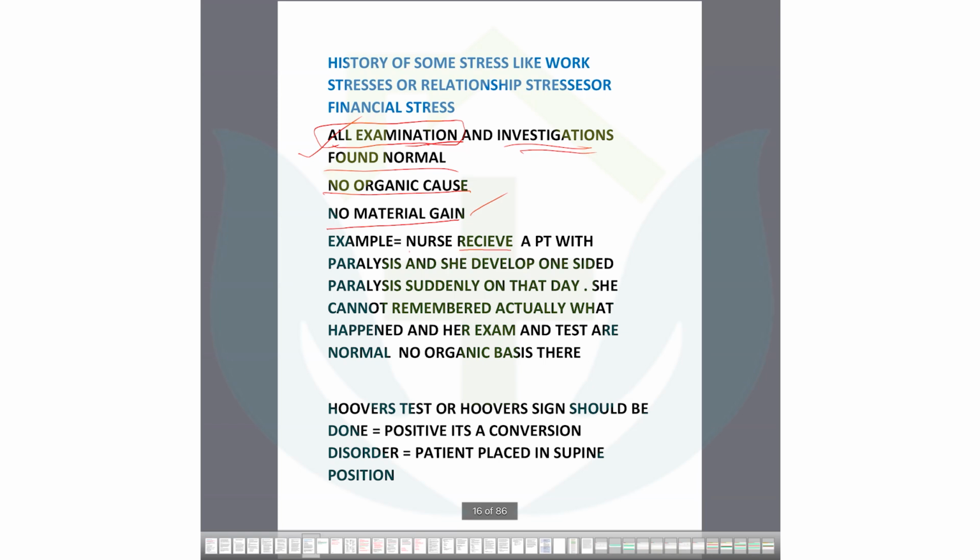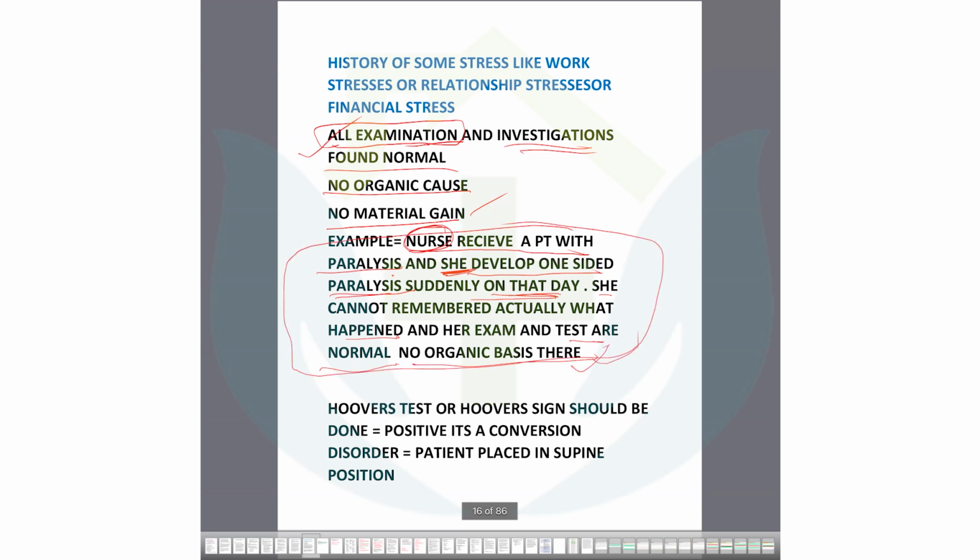A nurse receives a patient with paralysis. For example, she developed one-sided paralysis suddenly on that day. The same day, that nurse received a patient with paralysis, and then the nurse herself is suffering from paralysis. She cannot remember what actually happened to her. The examination and tests are normal, with no organic basis. This is one of the scenarios of conversion disorder.